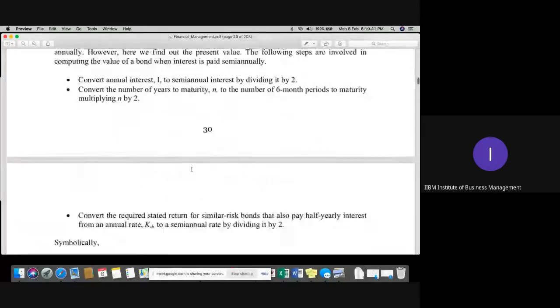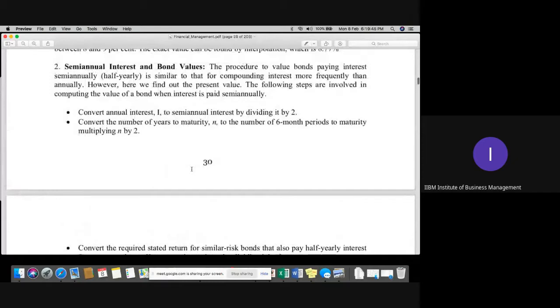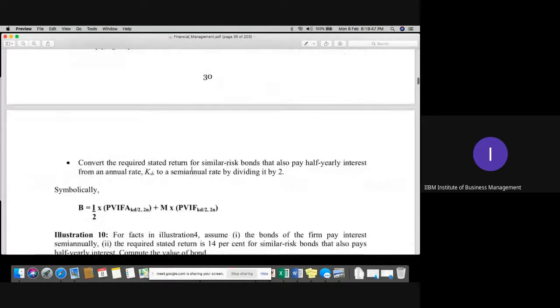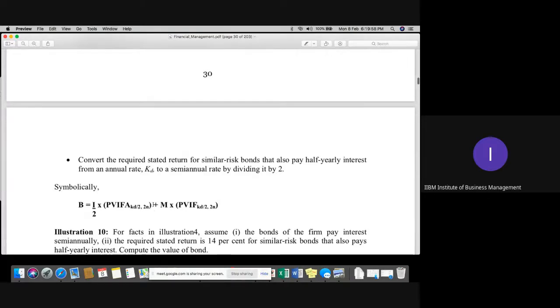Yes. So now you can see that in this method, simply what we have to do: the interest payment which we are generating is semi-annual, not annual. So your interest will be divided by 2, first of all. Along with that, your number of years will be multiplied by 2, and your rate of interest will be divided by 2. Okay, so in this case, how to calculate this question?